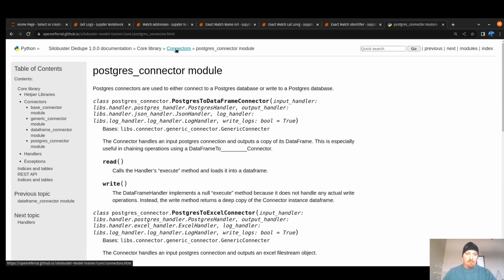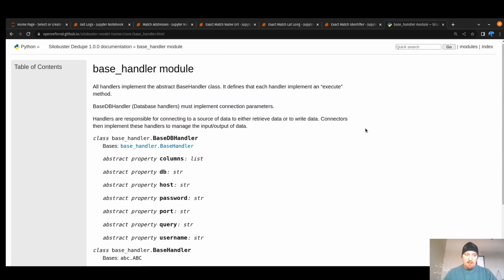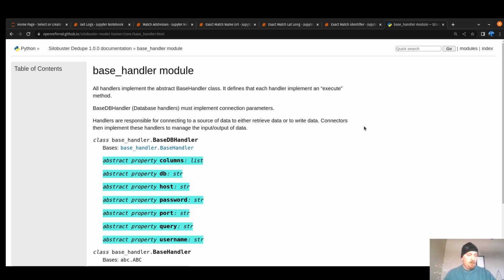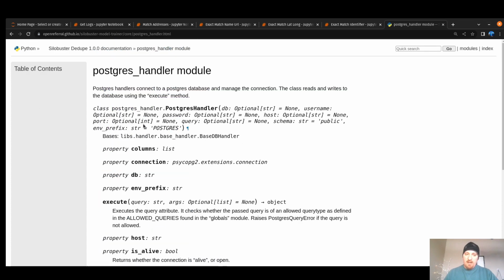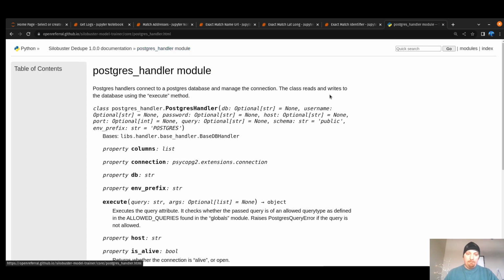Now let's look at our handler real quick. Our Postgres handler will inherit from the base DB handler, which inherits from the base handler class. And a base DB handler will at minimum have your connection variables. We're going to be using a Postgres handler today, and you can get the documentation here.